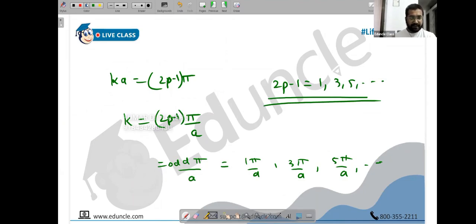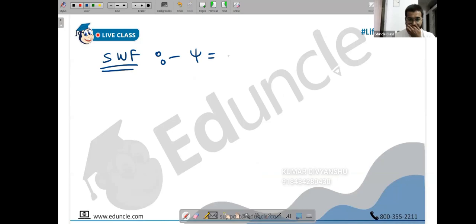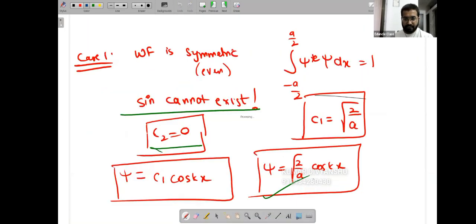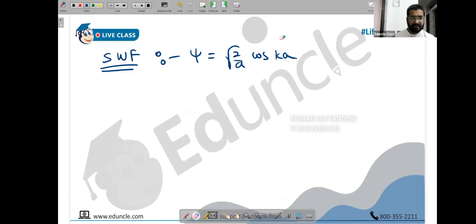So what are the possible wave functions now? Here we have found out the symmetric wave function. The symmetric wave function is psi equals root of 2 by a cos kx, not ka, sorry. Root of 2 by a cos kx, that was our psi. Symmetric wave function, root of 2 by a cos kx.